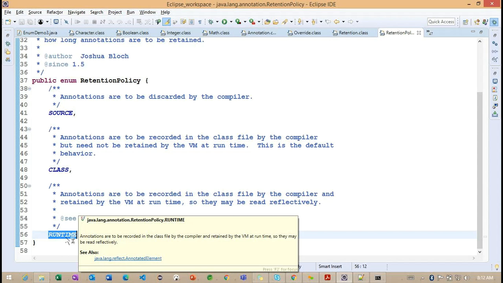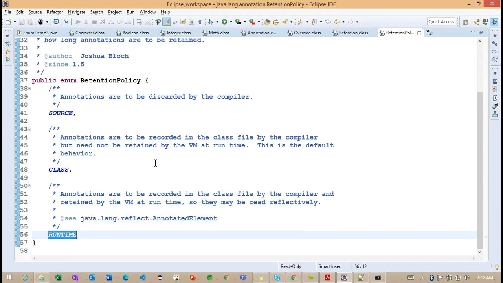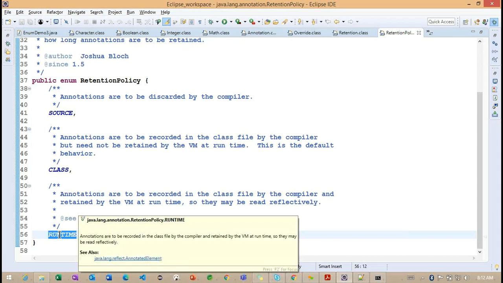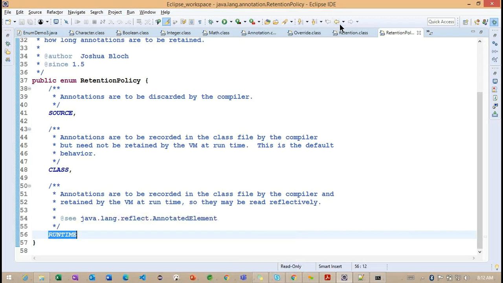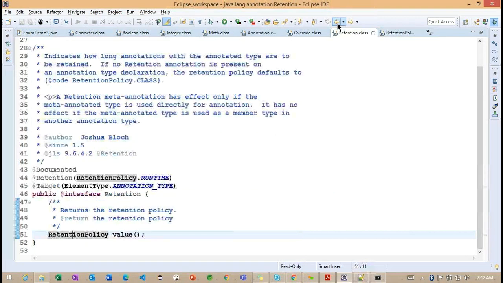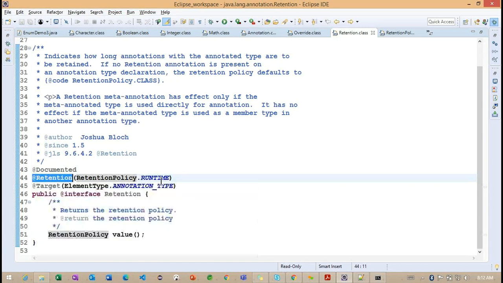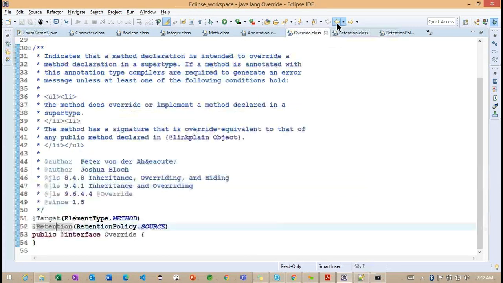Most of the annotations, getting the point, we are going to work with RUNTIME here. RUNTIME will give you more information because it is available in all the cases, at compile time and runtime. Now you can see Retention, one more annotation, is available on top of RetentionPolicy. Now we'll go for the Retention.